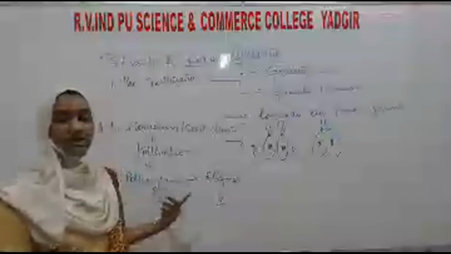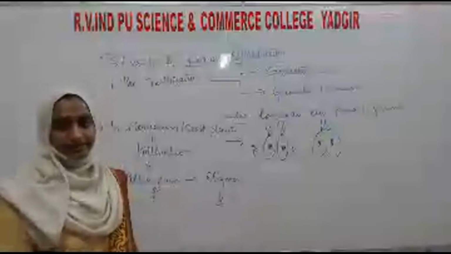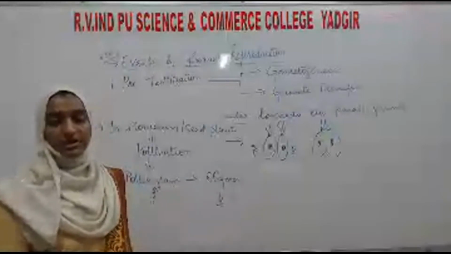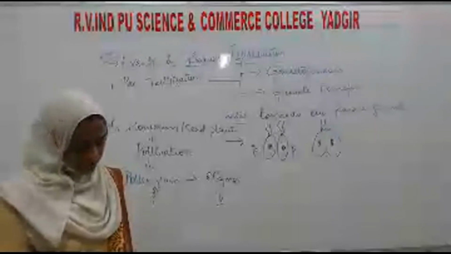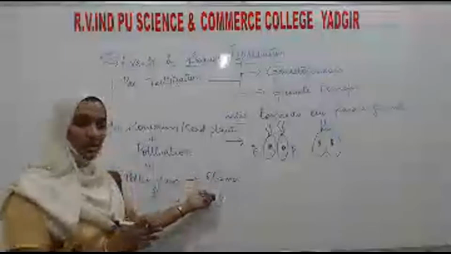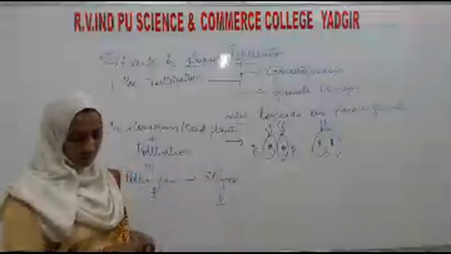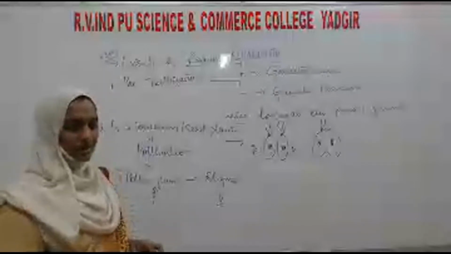Here, pollen grains are not motile. Some agents are going to carry them. What are these agents known as? They are known as pollinators. Those agents will carry the pollen and transfer it towards the stigma, which leads to fertilization. Okay, so we will continue in the next class. Thank you.